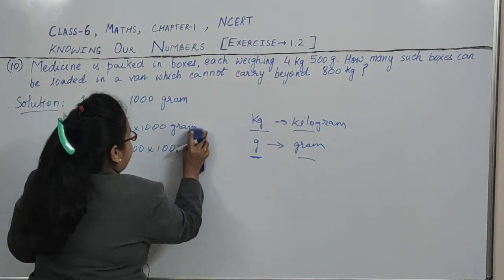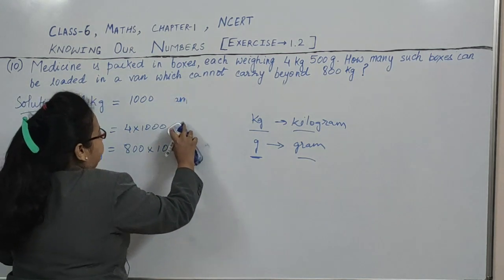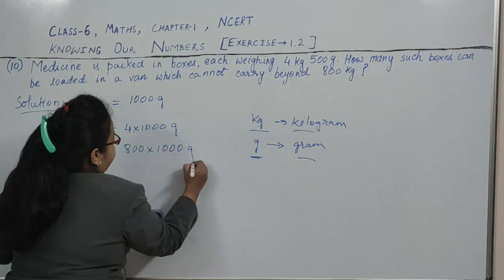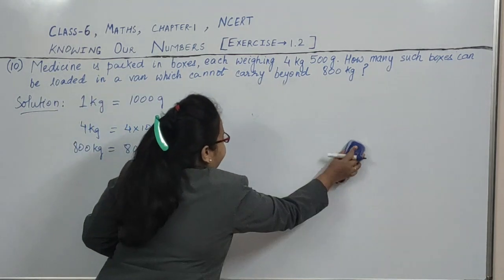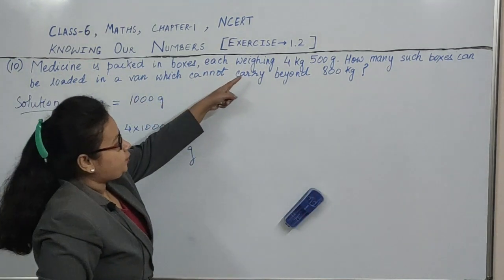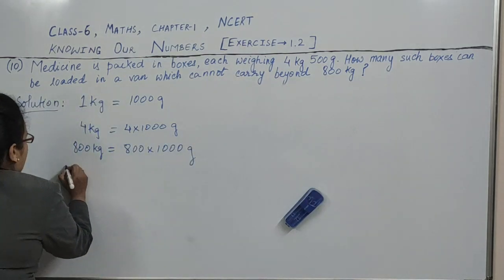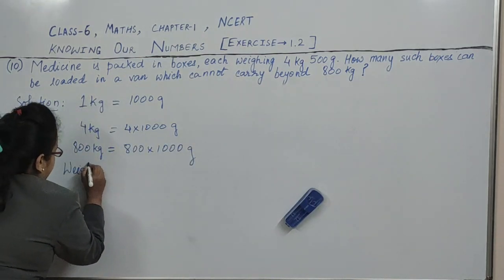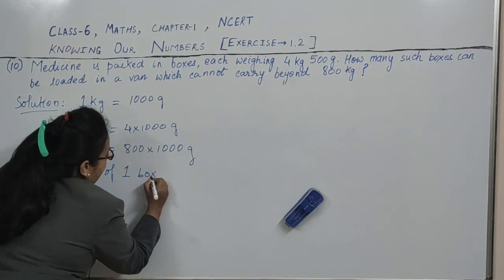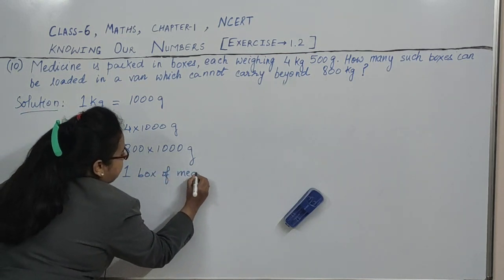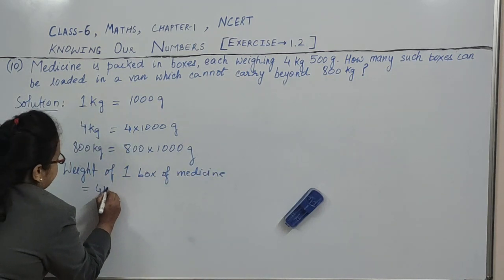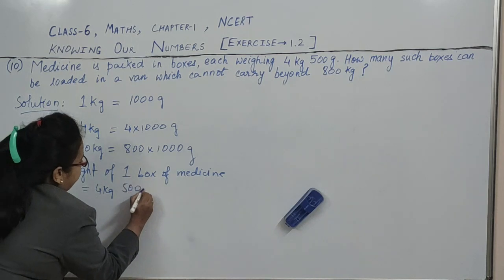Or we can write g in place of this. No need to write full. We can write g, gram. It means gram. Okay. So, medicine is packed in boxes, each weighing 4 kg 500 gram. So, weight of 1 box of medicine is how much? It is equal to 4 kg and 500 gram.